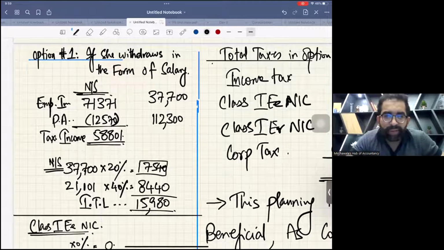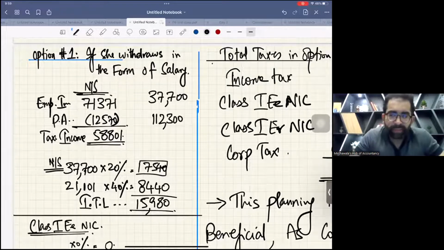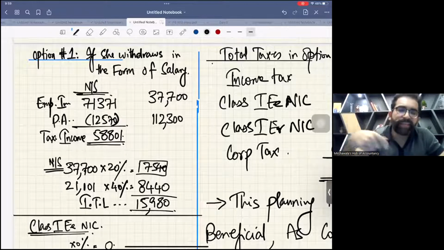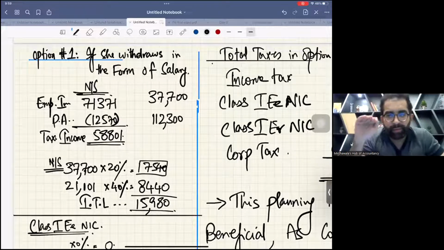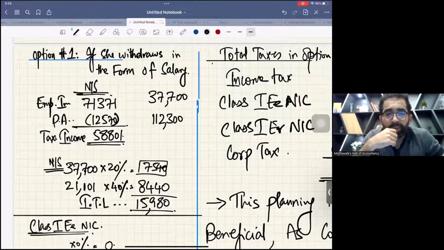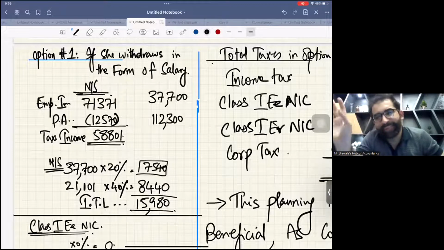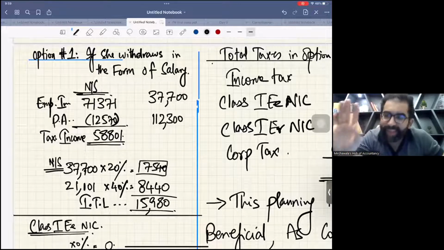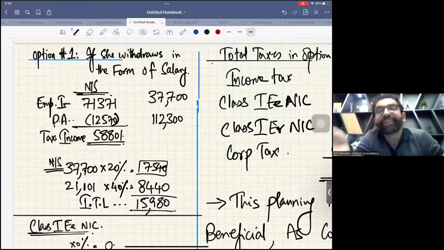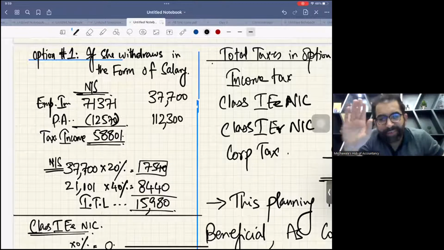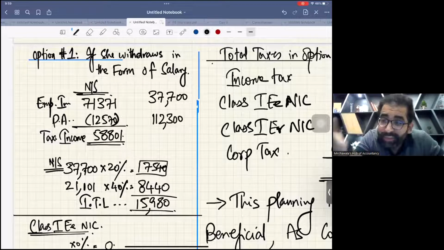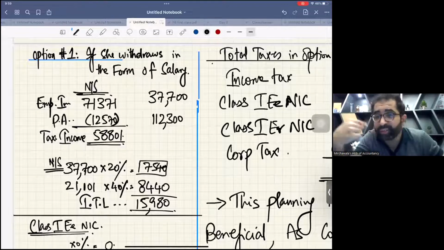Class 1 employee NIC is calculated on cash salary, bonus, and mileage allowance over 45 pence. In this question, only salary is given. Now, do you know the rates of class 1 employee NIC? I'm sure you don't know. It will be given in your exam, but still you have to see the rates and calculate. That's your duty, not my duty.